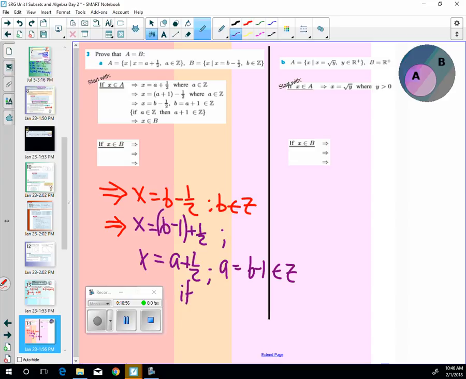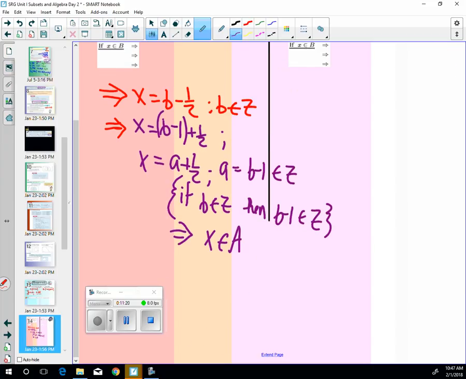Yep. If B is an integer, then B minus 1 is also an integer. So therefore, X is an element of A. A little tricky, but kind of makes sense.